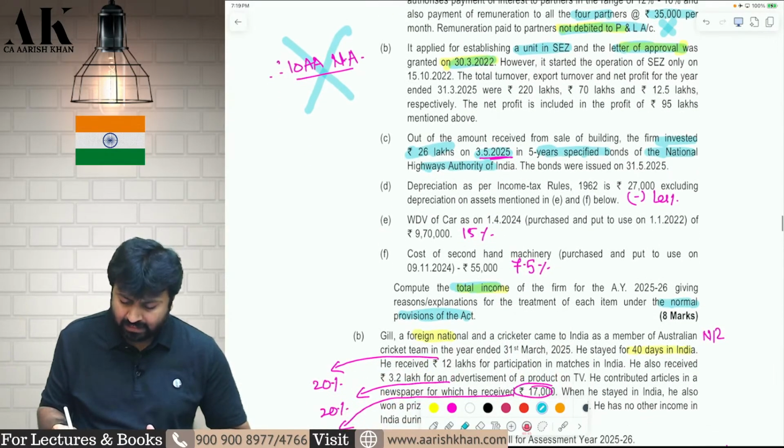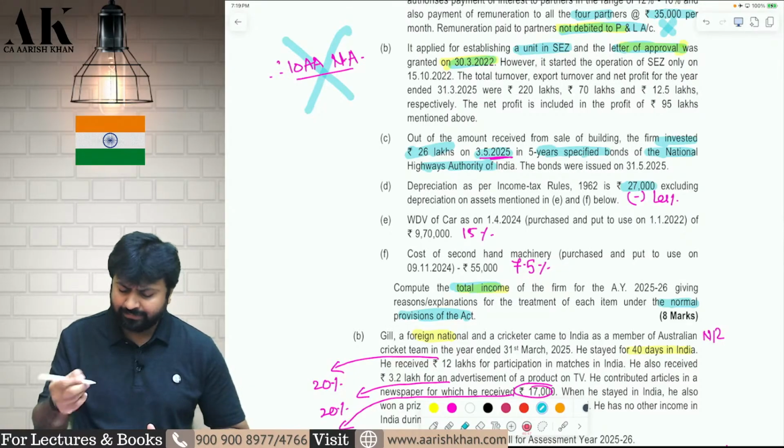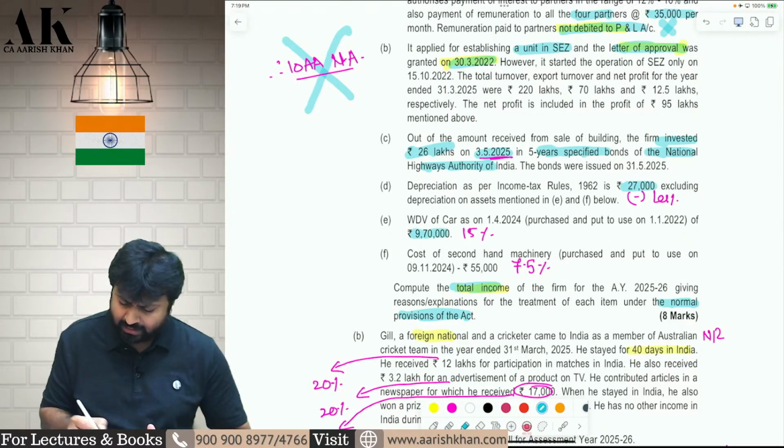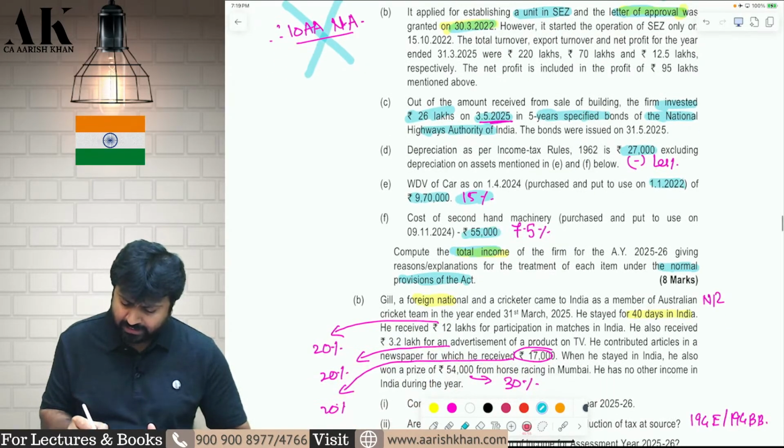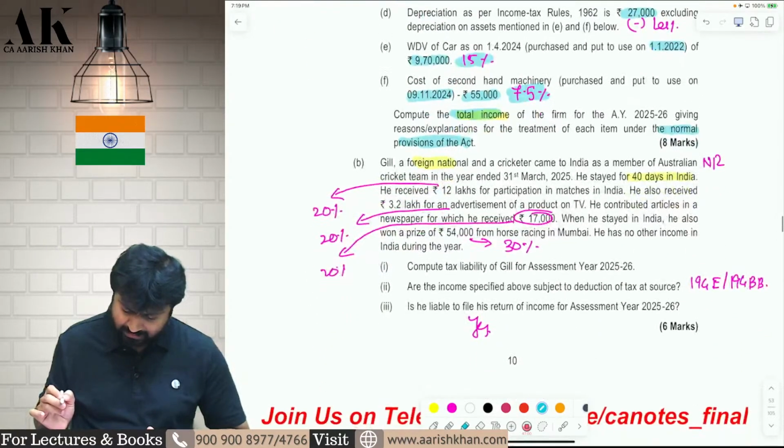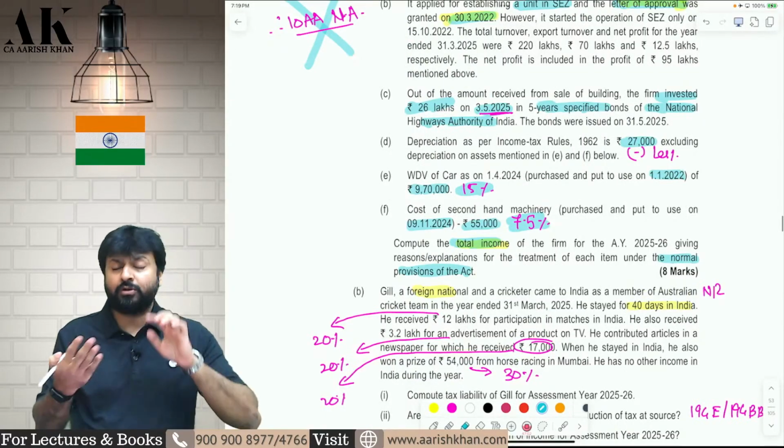Next, 27,000 is your depreciation as per income tax law. You can reduce that. There is a motor car which is purchased in 2022 on which you can claim 15% depreciation. And there is a second-hand machinery which is purchased and put to use in November, on which you can claim 7.5% depreciation because it is put to use for less than 180 days.